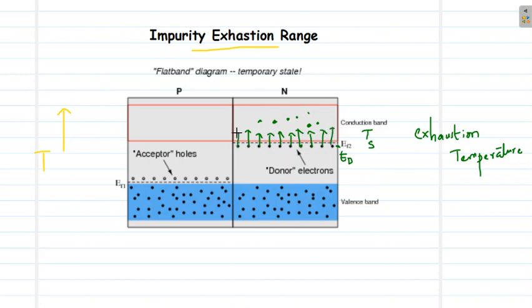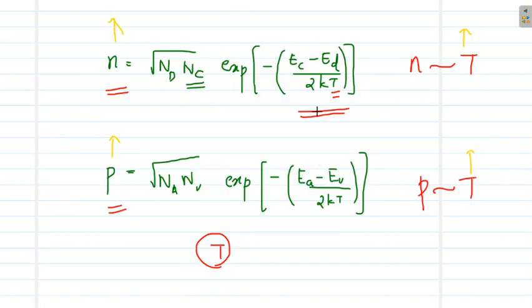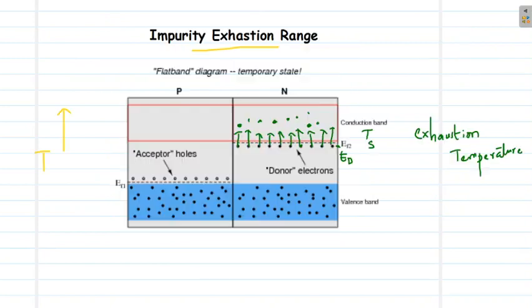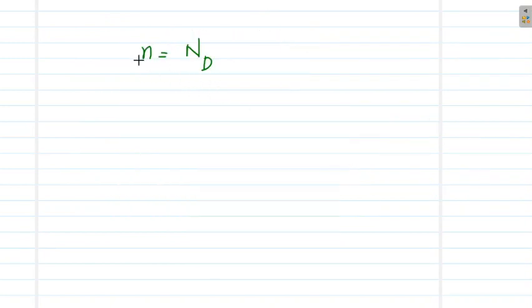Now we do not depend on this equation because the temperature dependence has gone. Now the full donor atoms are supplying electrons into the conduction range. We are neglecting the contribution of the intrinsic carriers. So in that case, N equals Nd.